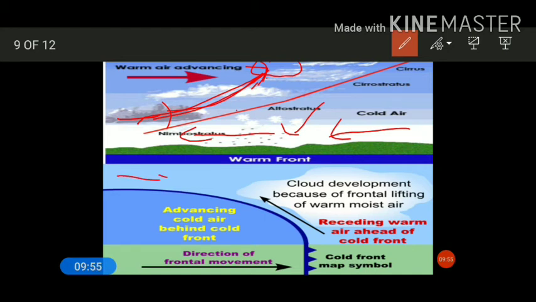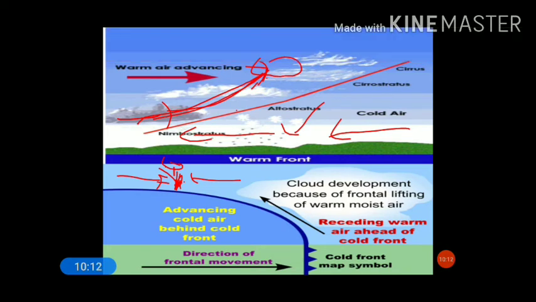So this is warm air mass and this is cold air mass. The meeting place of warm air mass and cold air mass, the place where it meets, is known as fronts, and generally rainfall occurs along the fronts or along the meeting place of warm air mass and cold air mass. Okay, so this is all about front or frontal rainfall.